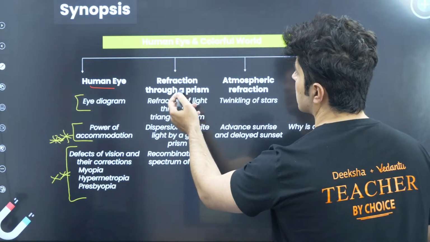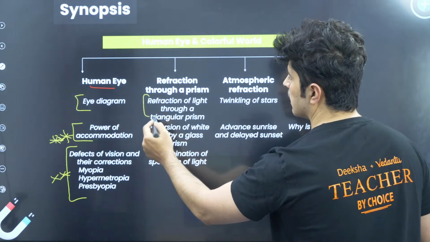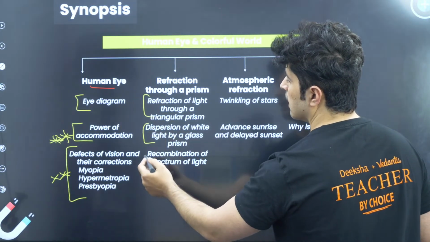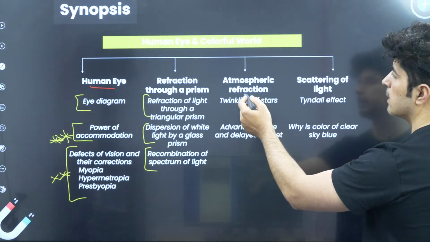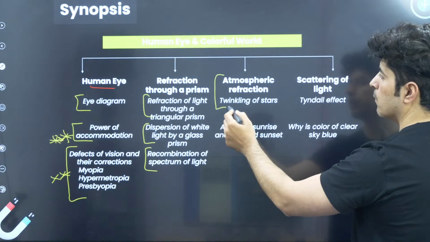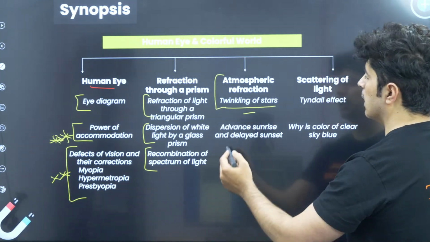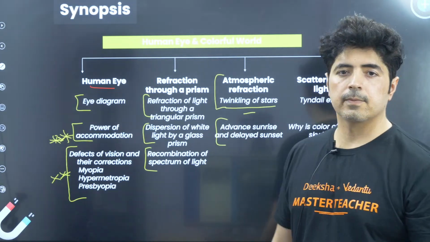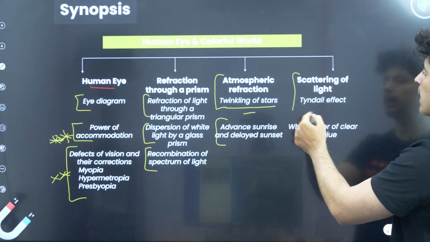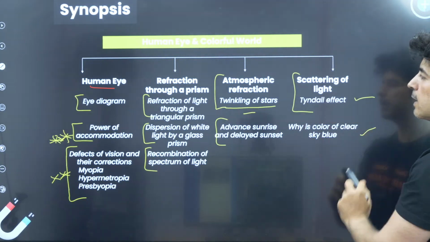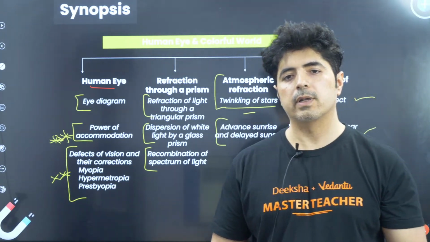Then second, we will go through refraction through a prism. That is the refraction of light through a triangular prism, dispersion of white light by a glass prism, and recombination of the spectrum of light. Then the third topic we will be studying is atmospheric refraction, like why the stars twinkle, what is the reason behind that, advanced sunrise and delayed sunset. And the fourth one would be the scattering of light. That will be the Tyndall effect and why the color of the sky is blue. So this is what we are going to cover in this topic.